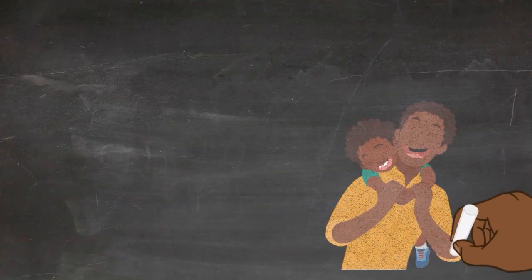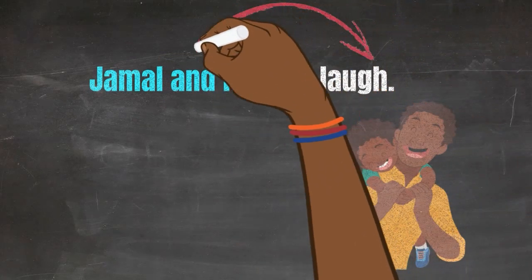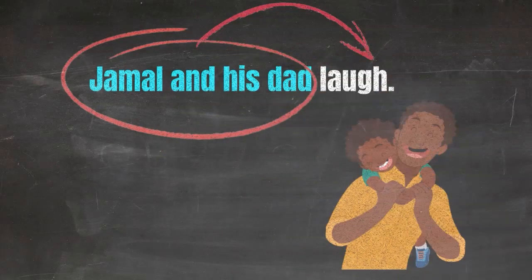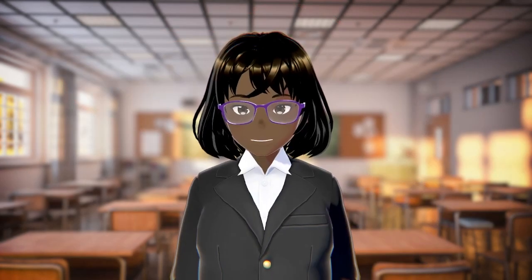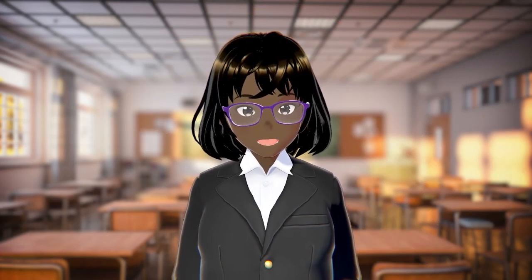Here is another example sentence of this rule at play. Jamal and his dad laugh. Now we have two subjects, Jamal and his dad. The verb that is used to describe what they're doing is laugh. We're not going to add an S to laugh because the verb is plural, so it doesn't require an S or ES for that. Now, you should have a better understanding about the rule of subject-verb agreement.